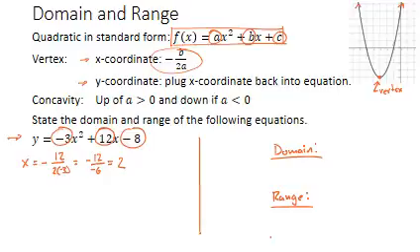So I know that the x-coordinate of my vertex is the value x equals 2. But what then is the y-coordinate of my vertex? All you have to do is take the x-coordinate that you just solved for and plug it back into the equation.